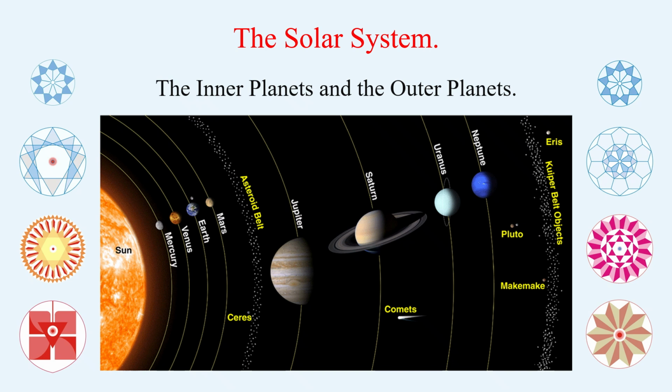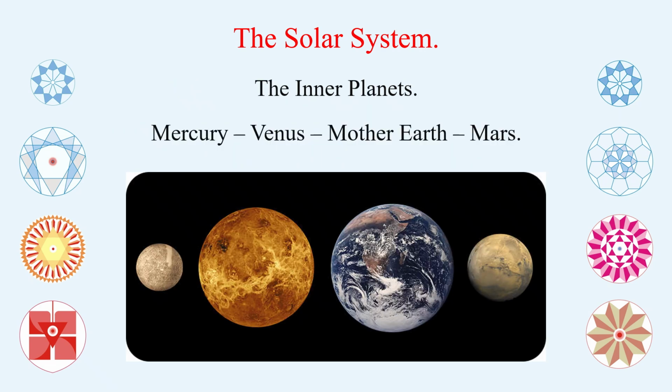The solar system, we know, is made of the 4 inner planets, then the asteroid belt and the outer planets, and they all come from the sun and are part of the sun. There are 10 heavenly bodies which I have already explained. In respect to that, we will understand these 4 inner planets to start with. You have the sun, after that Mercury, then Venus, then Earth, and then Mars. These are the 4 things which stand out in the inner solar system.